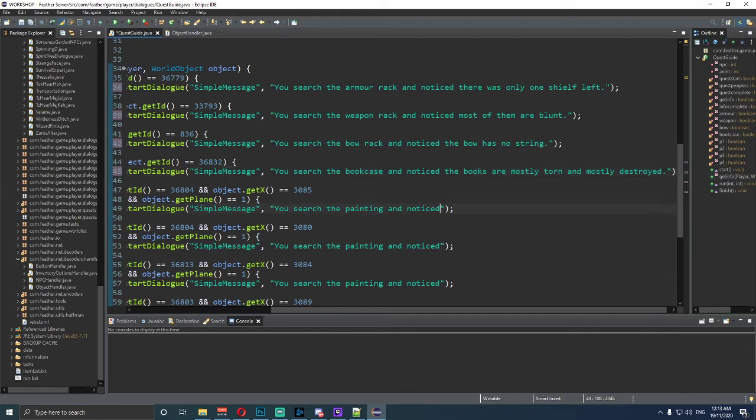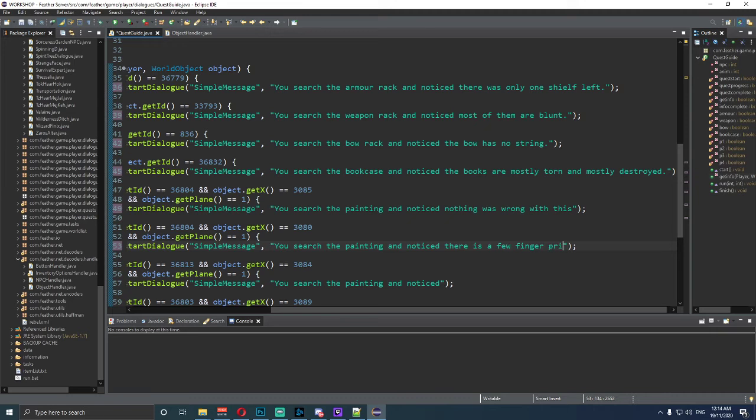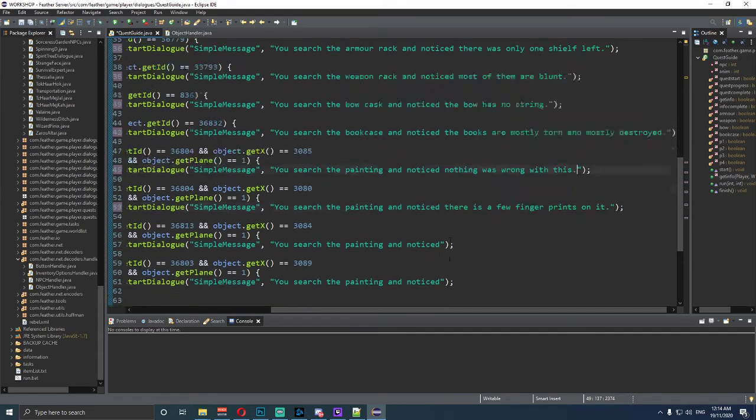Okay. Now P1 is the painting one, right? So notice nothing was wrong with this. The next one was, notice there is a few fingerprints on it. Alright, put a dot. Make sure there's a dot at every single one. It just makes it look better.